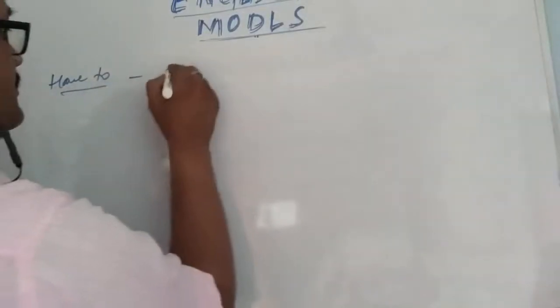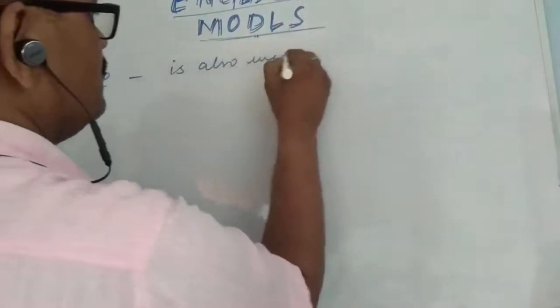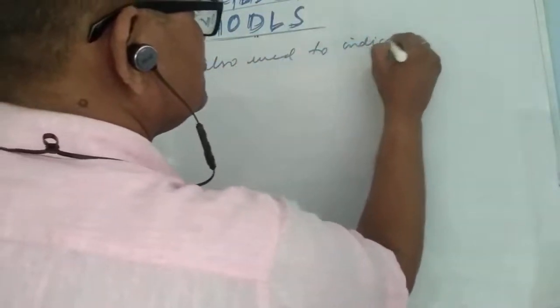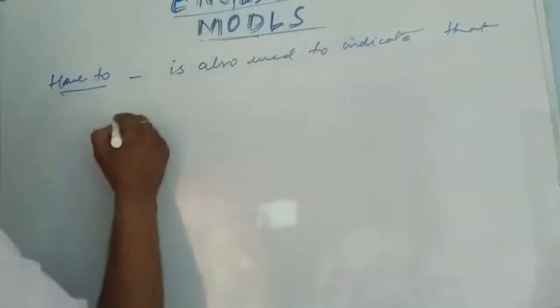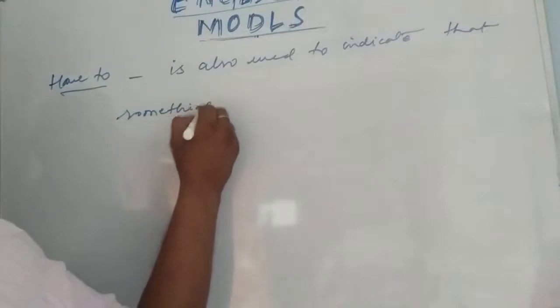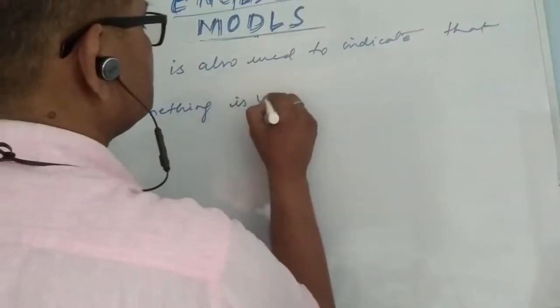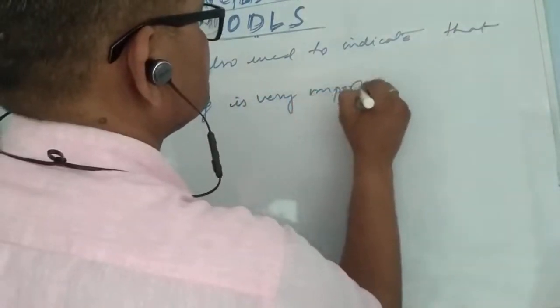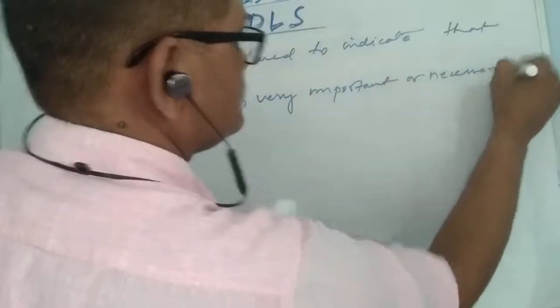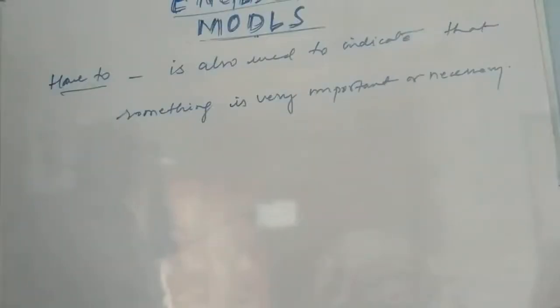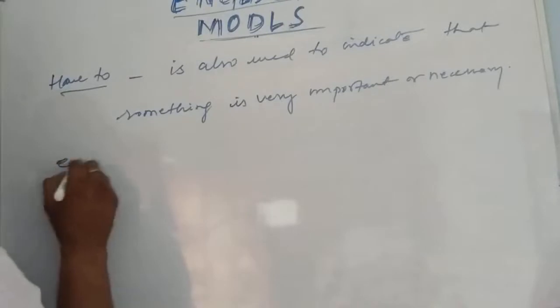Have to is also used to indicate that something is very important or necessary. Have to is also used to indicate that something is very important or necessary.